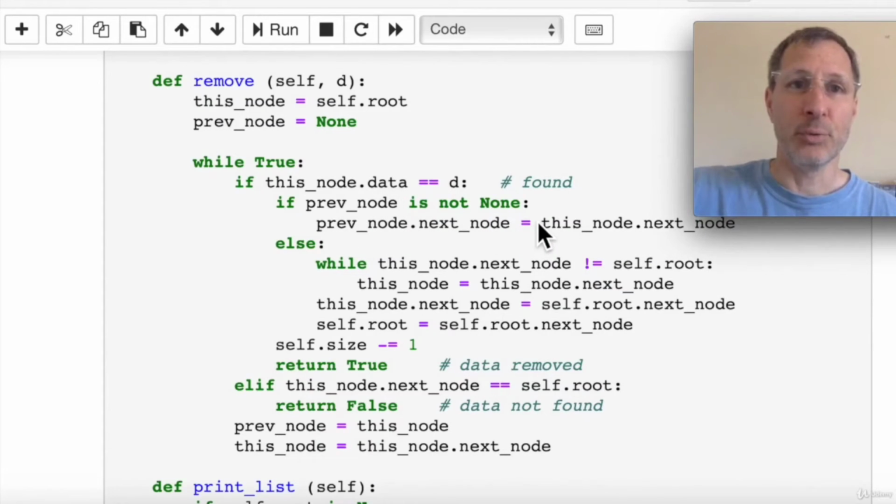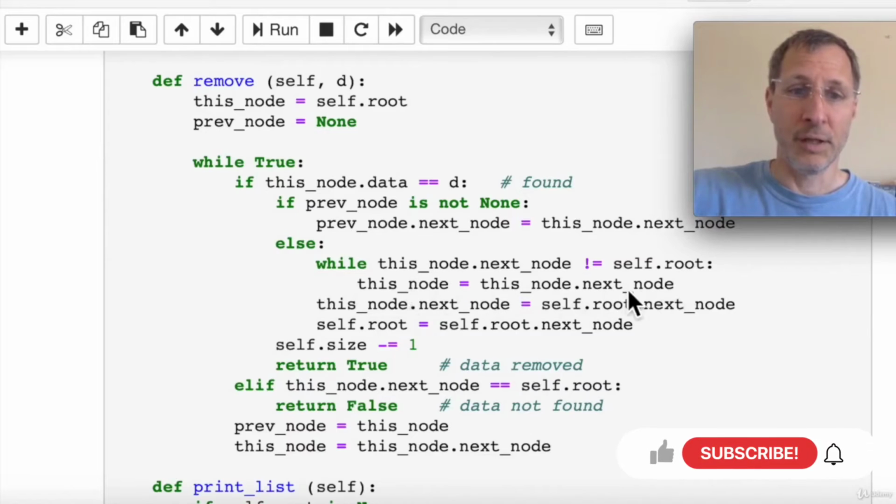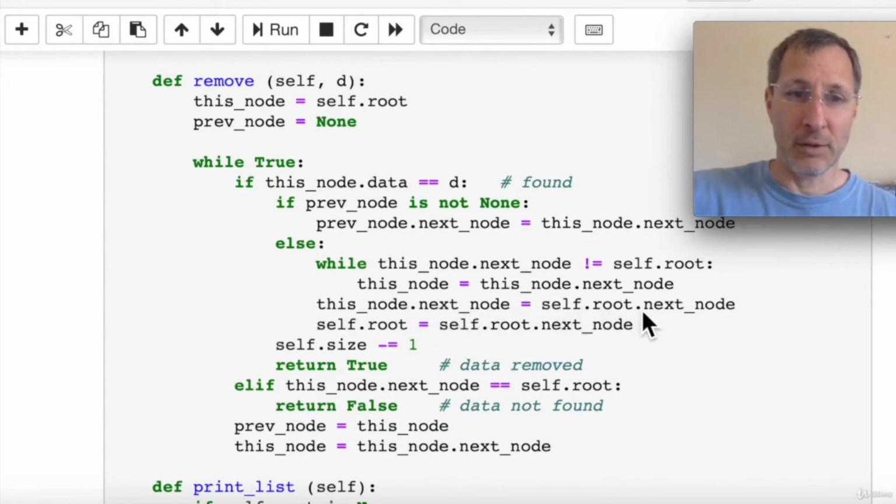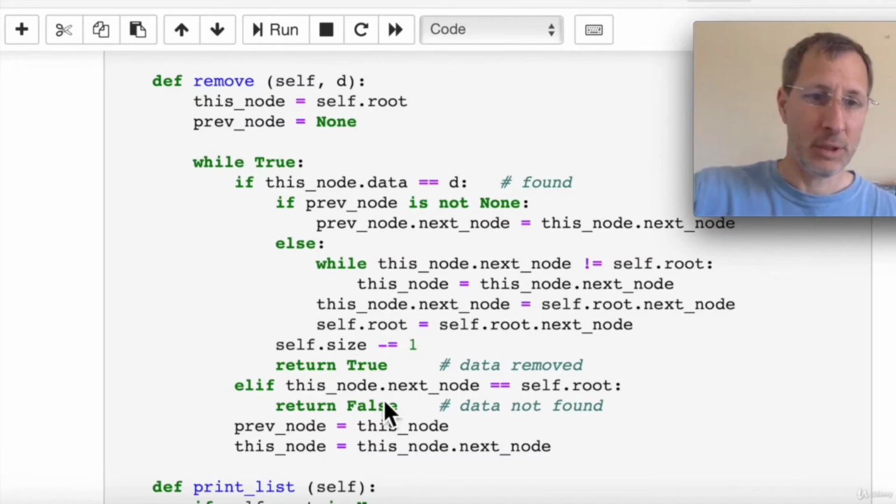And case number two, else, if we need to delete the root, we use this while loop to find the very last node in the list so that we can update its next node to point to the new root because the root has changed. So we find the last node, we update the last node's next pointer, which is the new root, and then we update the root pointer itself. Lastly, we decrement the size by 1, and we return true if we successfully remove the data.